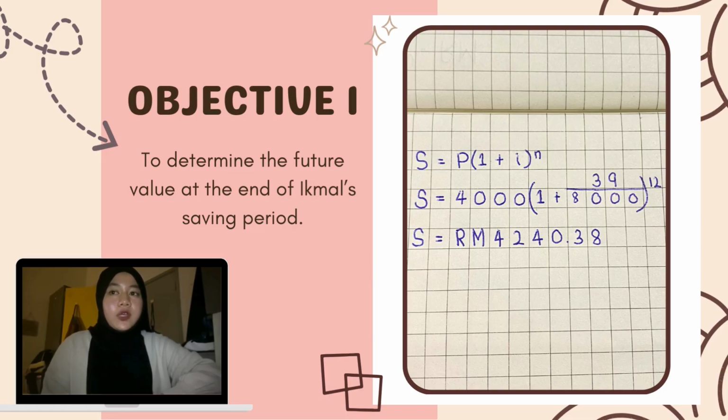The formula used for this is S equal to P multiplied with 1 plus I, with the power of N. So, S equal to 4,000 multiplied with 1 plus 39 over 8,000 with the power of 12. Final answer for S is RM4,240.38.